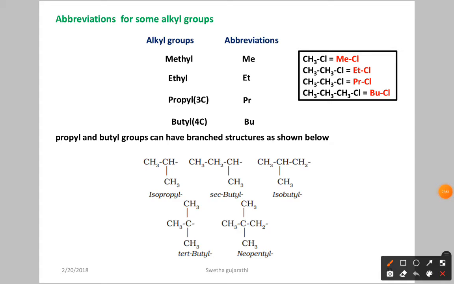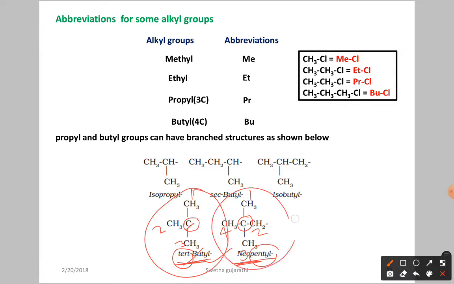Now here you can understand clearly. Okay, here tertiary means what? Here this is the carbon you can see. This carbon is attached to first, second, third, 3 carbons. So this is called tertiary, which means this carbon is attached to 3 carbons. Why are we calling it butyl? Total how many carbons are there? 4 carbon atoms. So it is a tertiary butyl. Neopentyl means, now here you can see this carbon is attached to what? 4 carbon atoms. First, second, third, fourth. So now it is called what? Neo. Pentyl, why are we calling it that? Total in the molecule how many carbons are there? 5. So it is called neopentyl.